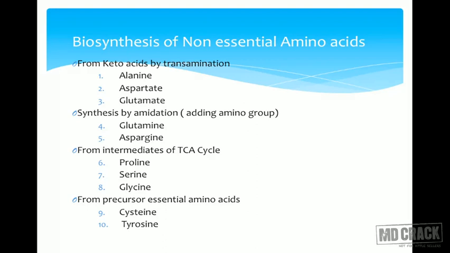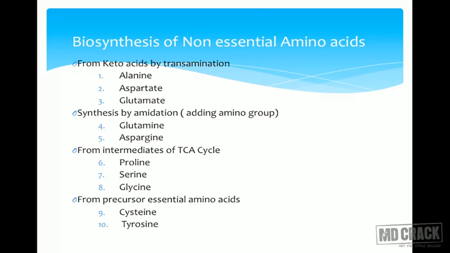It also requires the amino acid serine, only then can methionine form cysteine. Also remember that when we say cysteine and tyrosine are from precursor essential amino acids, sometimes these will become essential if there is a deficiency in that enzyme. Suppose phenylalanine hydroxylase is not there: phenylalanine is essential, and at the same time tyrosine also becomes essential. If cystathionine beta synthase is deficient, methionine is essential and cysteine also becomes essential.